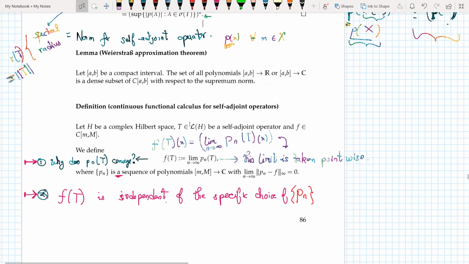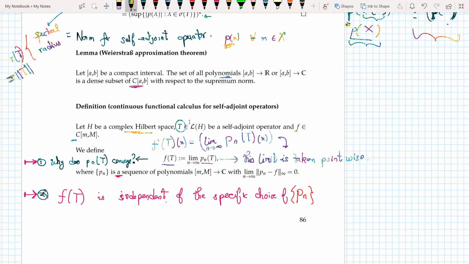Now I have the Stone-Weierstrass approximation theorem, which basically tells me that polynomials are dense in the space of continuous functions. Now I start with a Hilbert space, a complex Hilbert space, and I have t as my self-adjoint operator and f a function in C[-M, M]. Now we define f of t as the limit as n tends to infinity of p_n of t, where this limit is taken pointwise. Pointwise just means f of t of x equals the limit as n tends to infinity of p_n t of x.